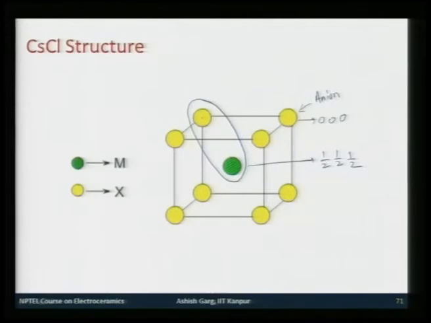So, you again go back to the concept of motif. The motif is not one atom, rather it is a group of 2 atoms. So, it is again a simple primitive cubic structure.